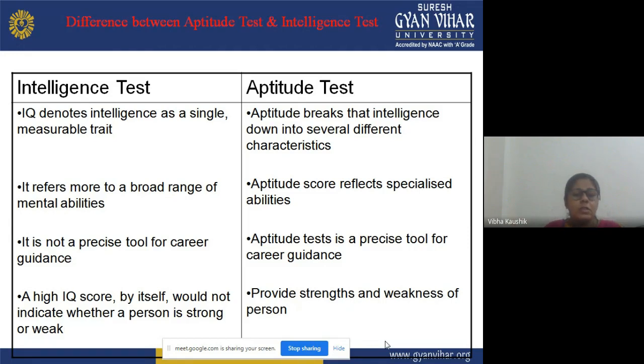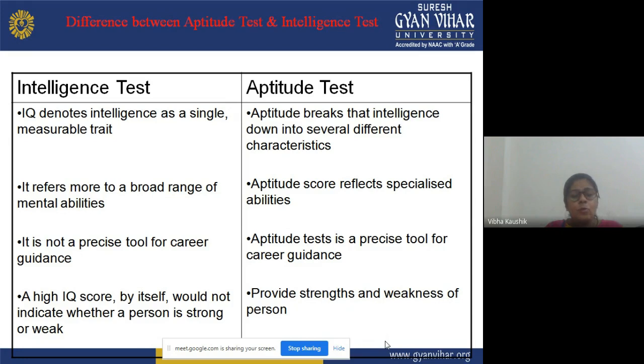A high IQ score means that when an IQ test has been administered to students, we will get some scores, and the scores will reflect the IQ of that particular individual. From the basis of the scores we get from the IQ test, we can say that this individual has a high IQ, this individual has a low IQ, or this individual has an average IQ. And now we are talking about a person who has a high IQ score.